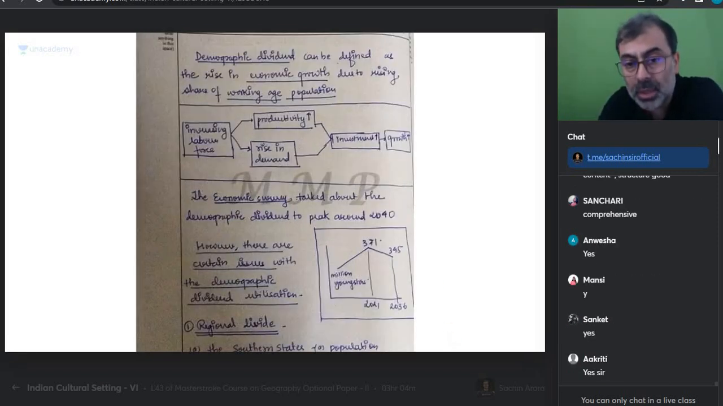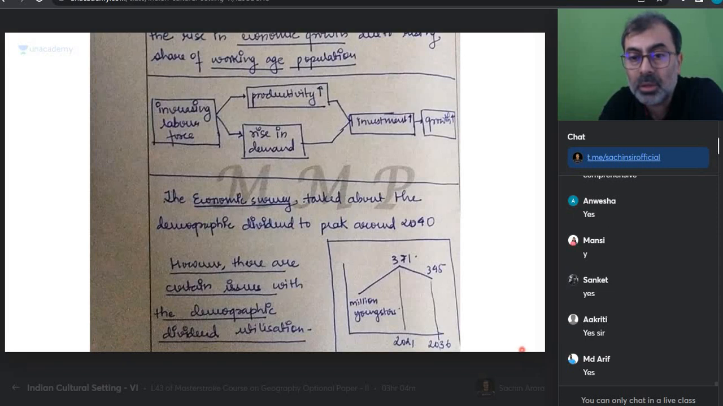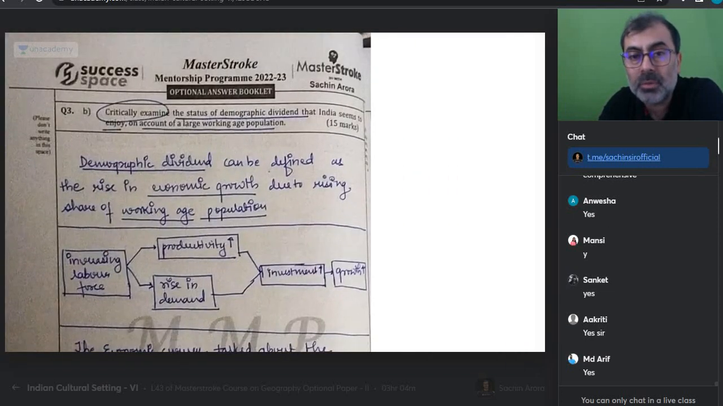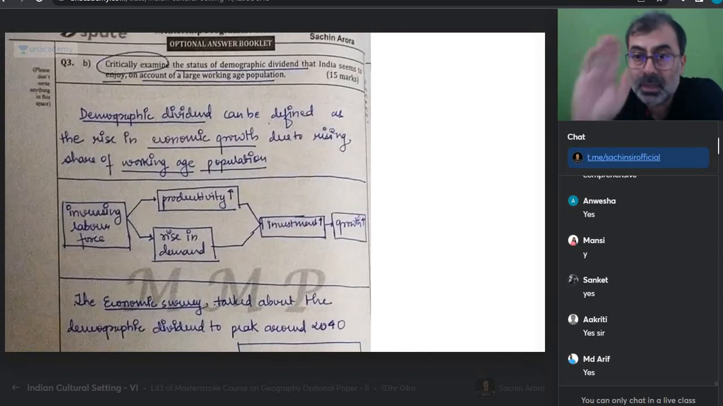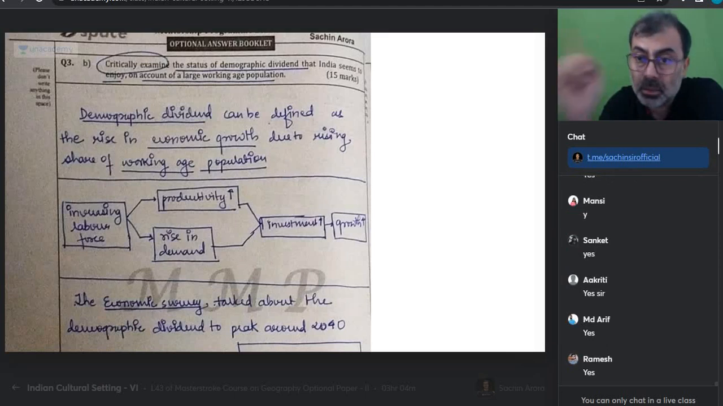Now you are evaluators. Still you are evaluators. Everyone, please remember you are still evaluators. This answer has come from a student who is writing daily. He is writing daily answers. He is going to write mains also. Demographic dividend can be defined as the rise in economic growth due to rising share of working age population. ठीक है? कोई दिक्कत? Increase in labor means productivity increase, rise in demand, therefore investment, therefore growth.